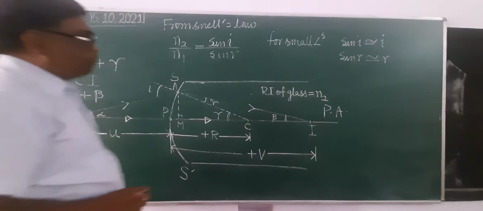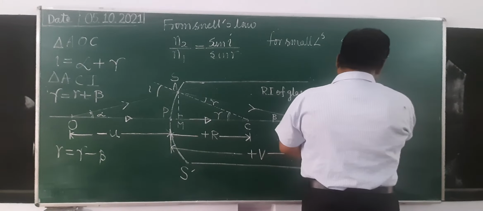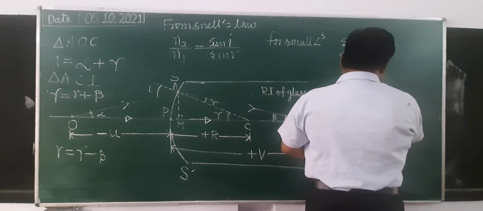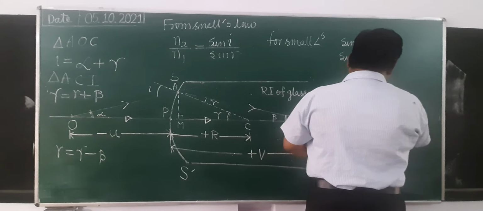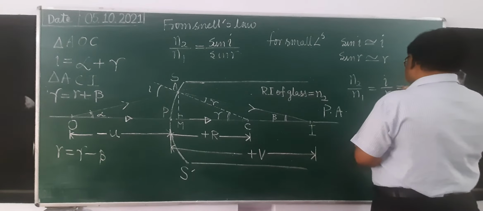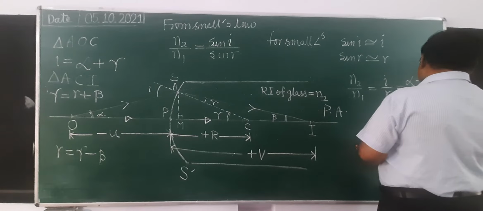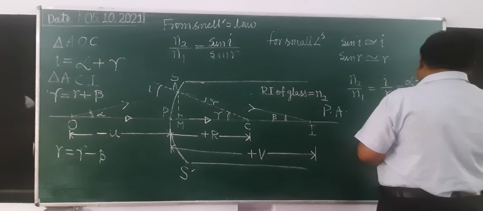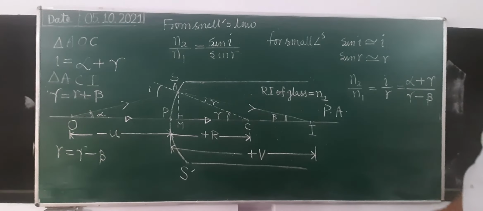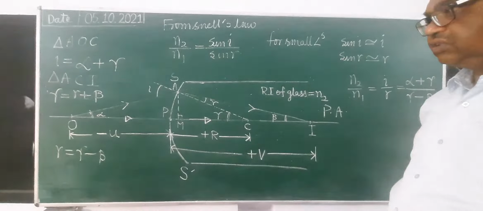Therefore, this will become n2 upon n1 equals i upon r. Now in place of i, you can write alpha plus gamma, and r equals gamma minus beta.